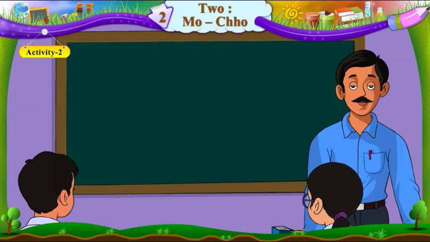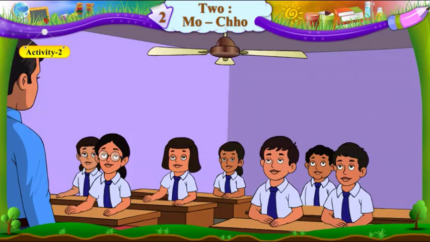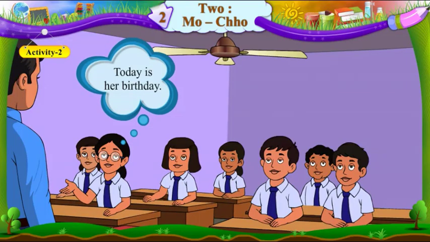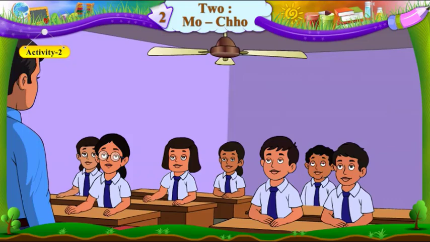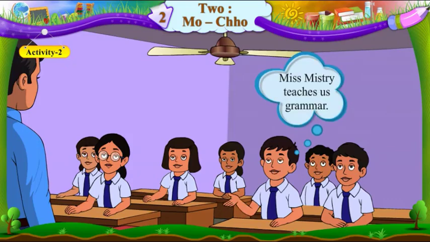Come on, students. Now, you give some examples. Nidhi, you give an example. Today is her birthday. Good, Nidhi. Sahil, you give one example. Miss Mistry teaches us grammar.